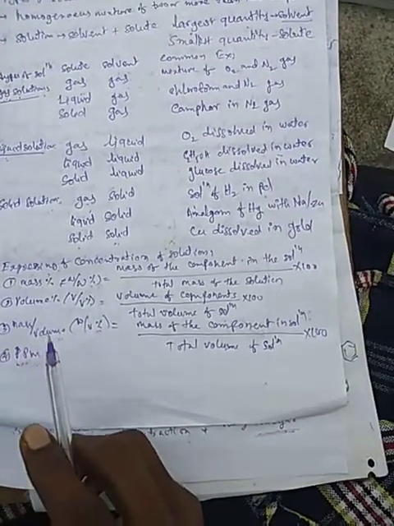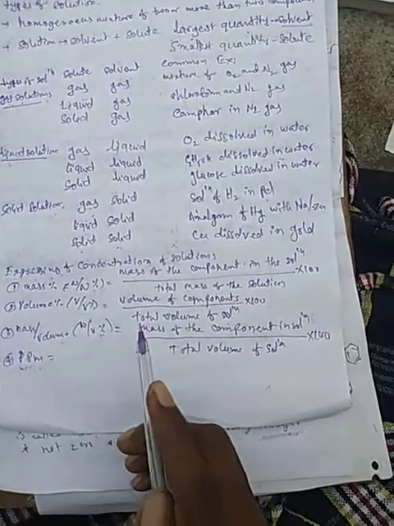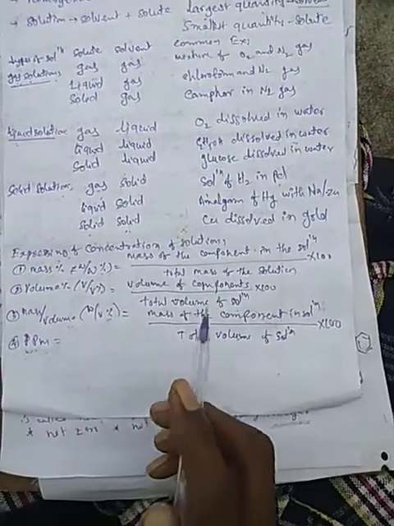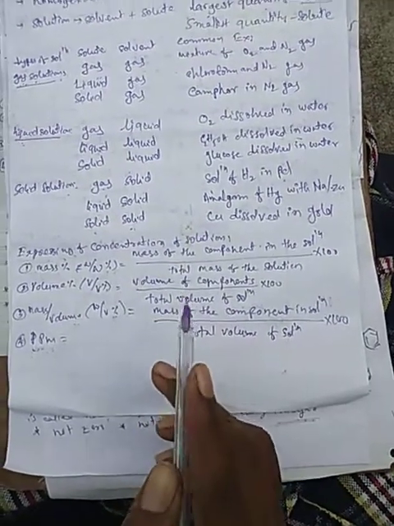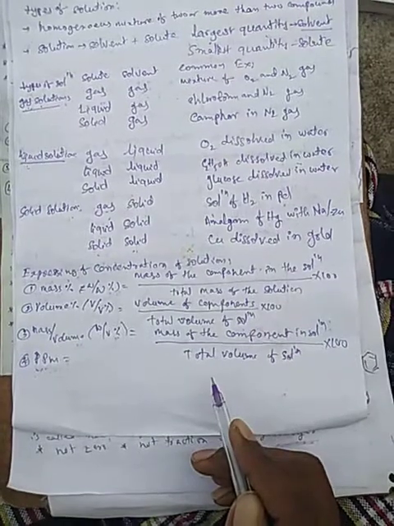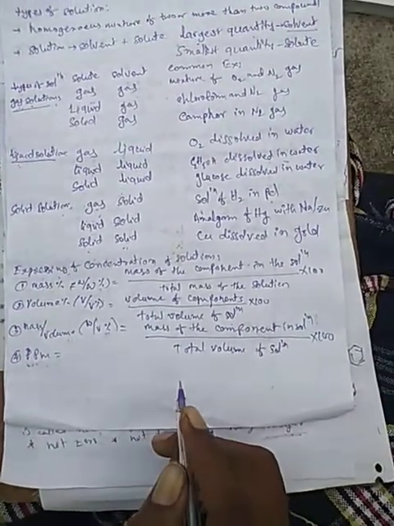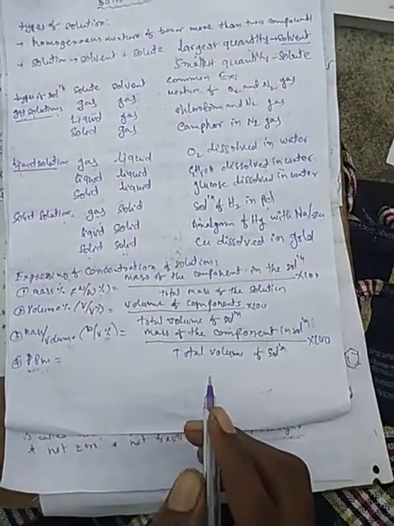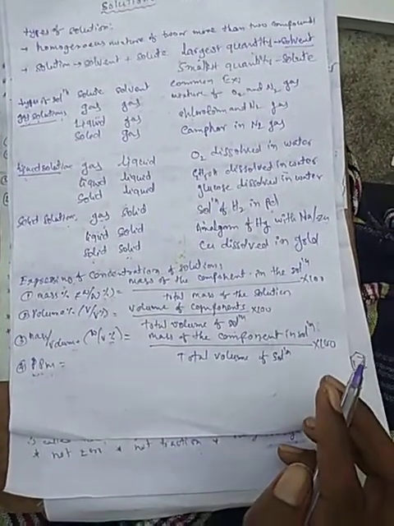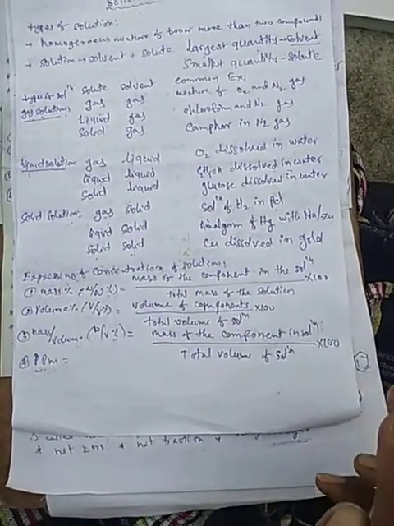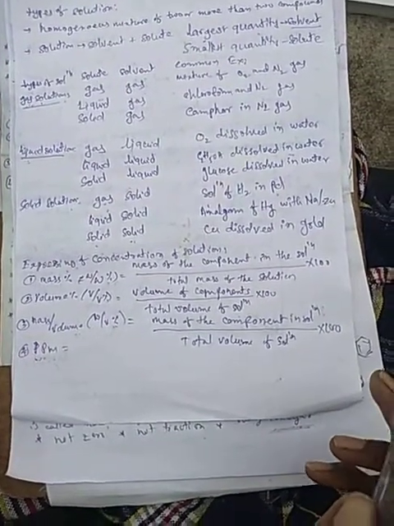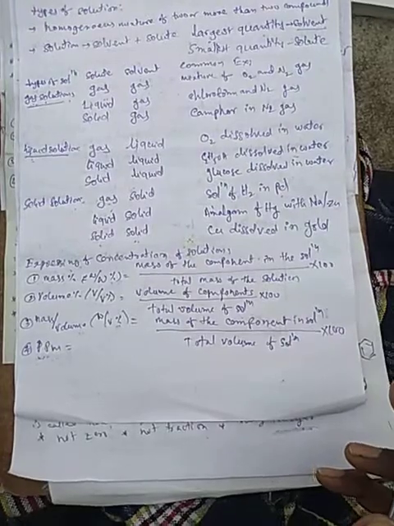We define it as the number of parts of the component to the total number of parts of all the components in the solution is called parts per million, ppm.